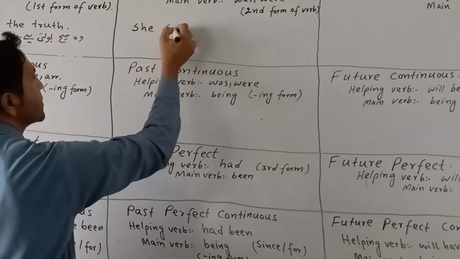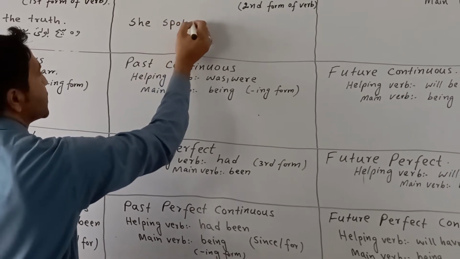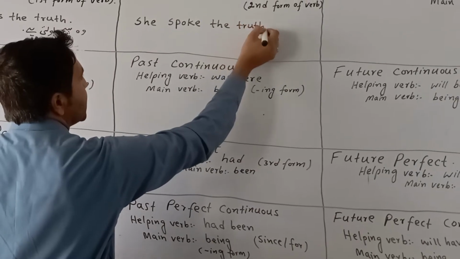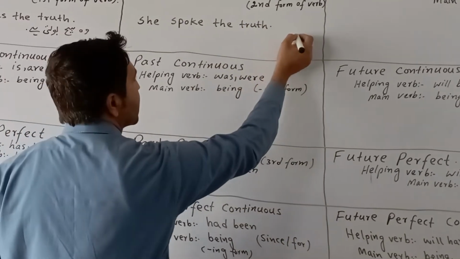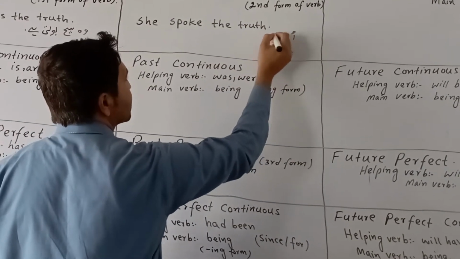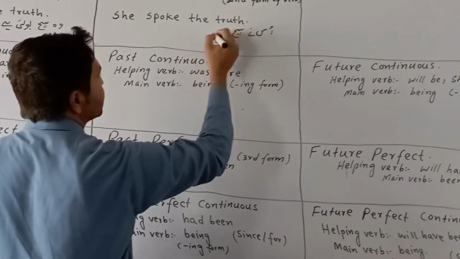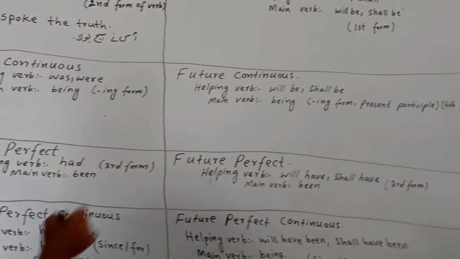Speak, second form is spoke. She spoke the truth.